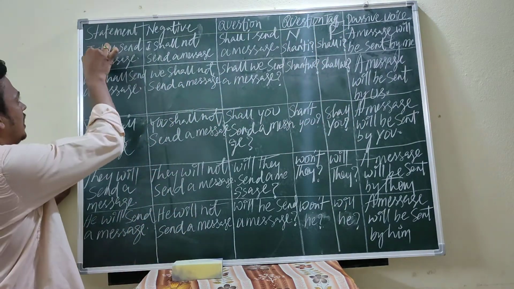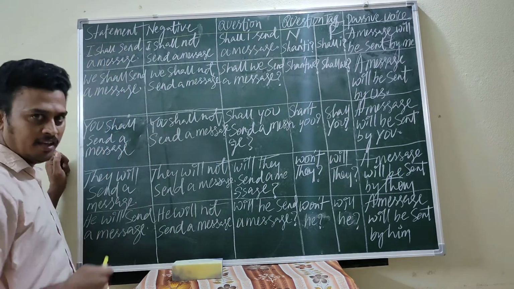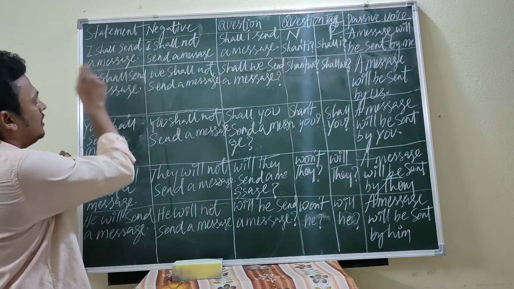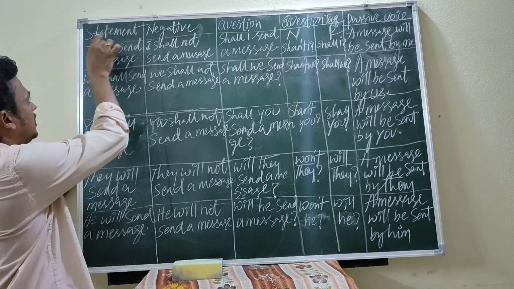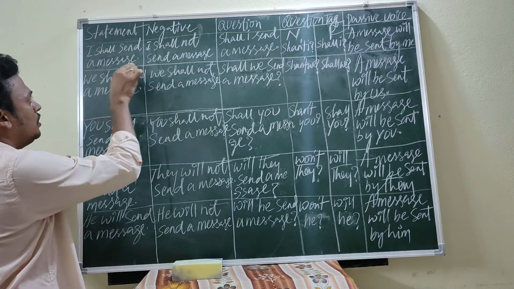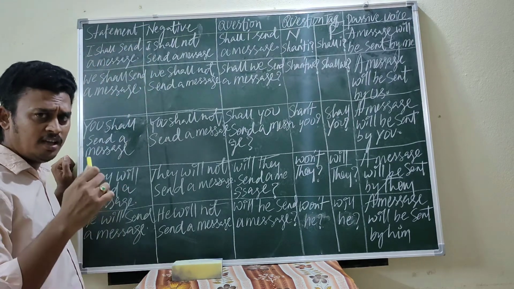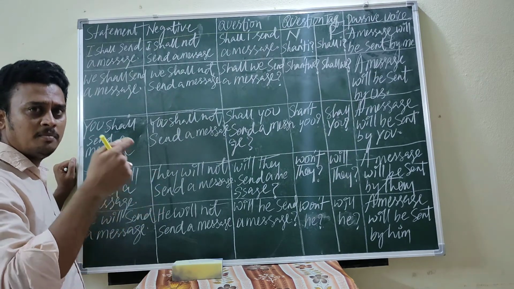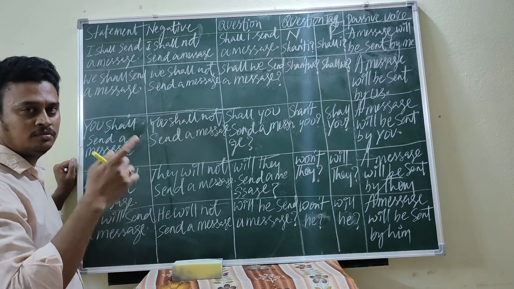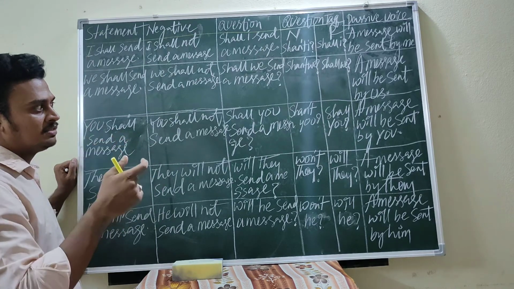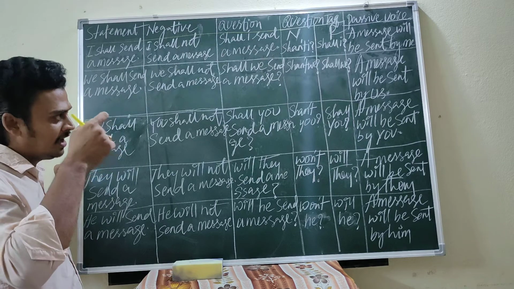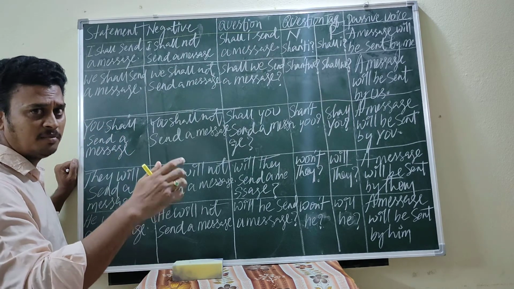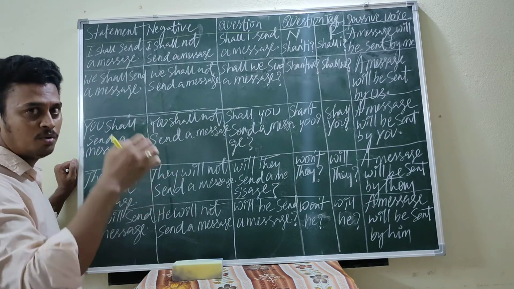See here, I shall send a message. The same verb has been taken here. I shall send a message. This is an assertive sentence or an interrogative sentence. Already I would like to tell you different dimensions. Please take the paper or notebook and write down. This is a very important class. All the classes that happened in the previous classes are very important. Please try to understand and write down in your notebook.